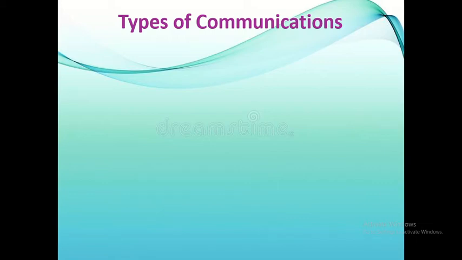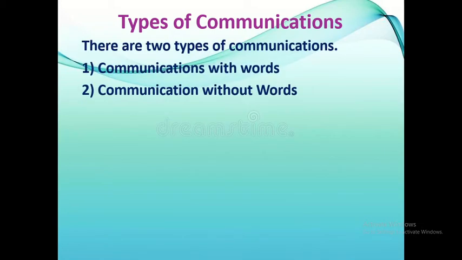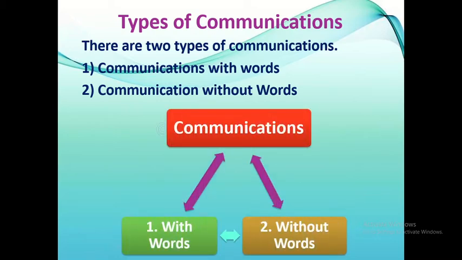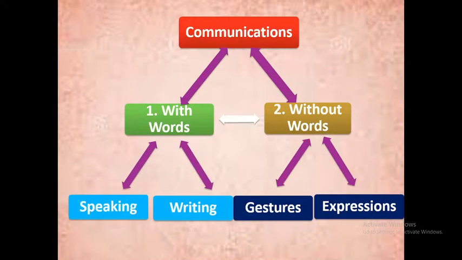Let us see the types of communication. There are two different types of communication. First one, communication with words, and second one, communication without words. These two types are again divided into two types.